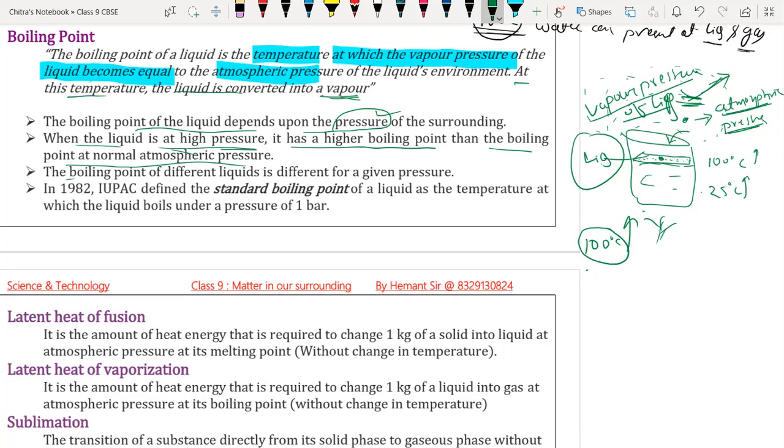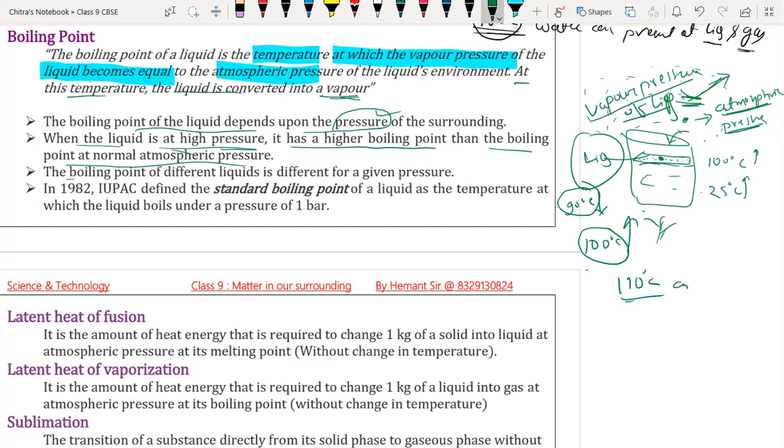If water boils at 110 degrees Celsius, that is possible only at high pressure. And water can also boil at 90 degrees Celsius when the pressure is lower. So these boiling points depend on atmospheric pressure also.